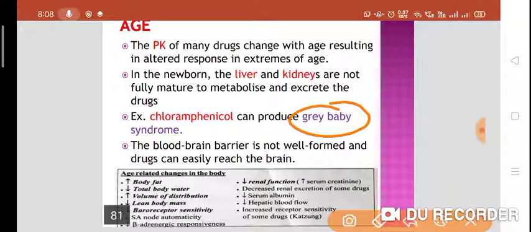That's why chloramphenicol may lead to grey baby syndrome. Other things like blood brain barrier is not well formed, so most of the drugs can easily reach the brain.